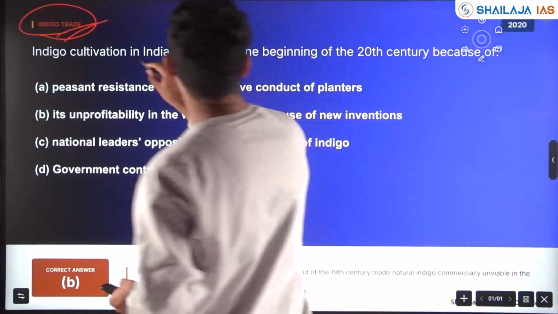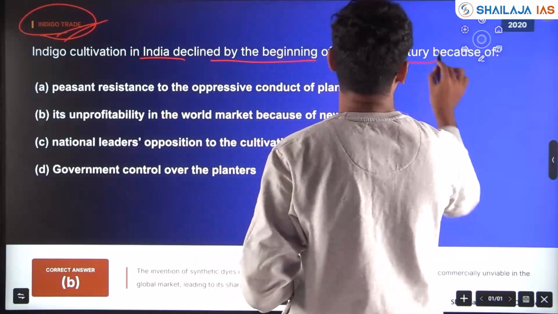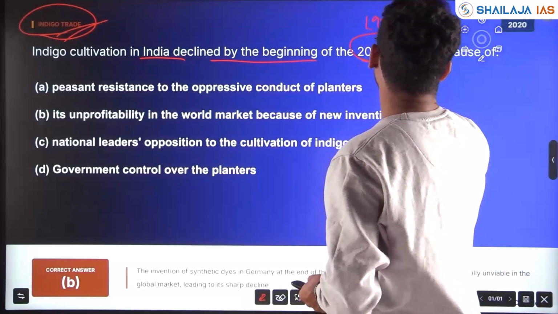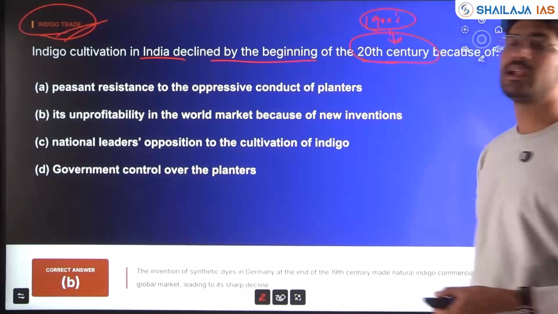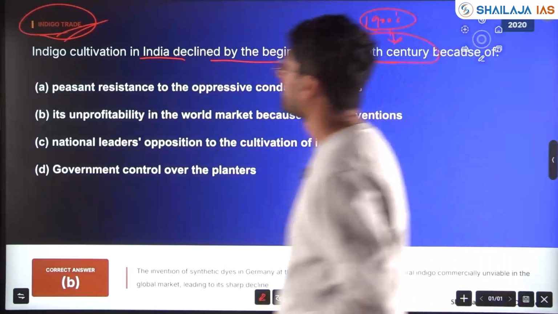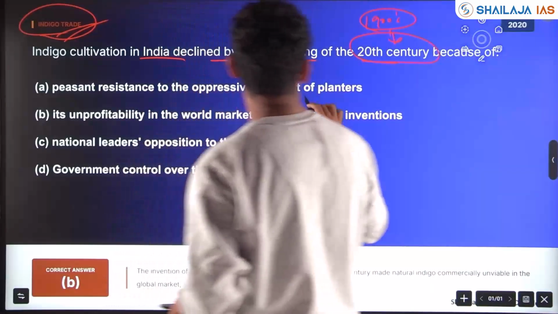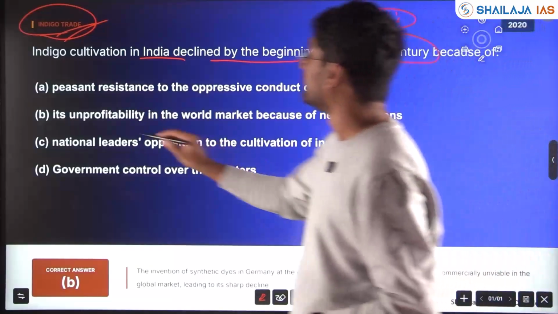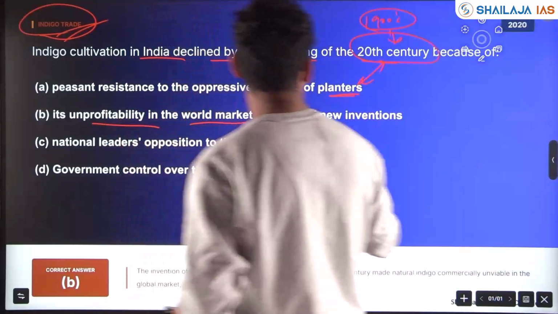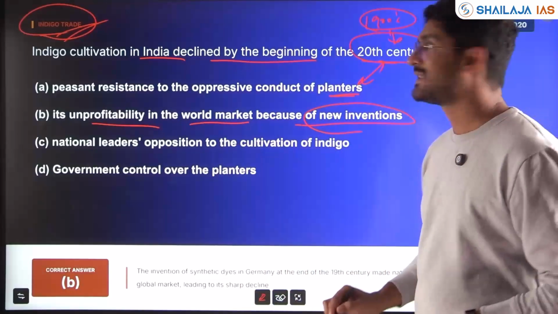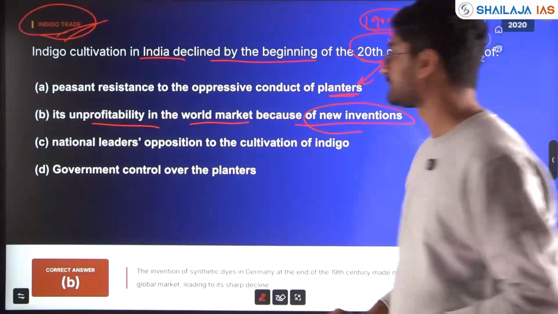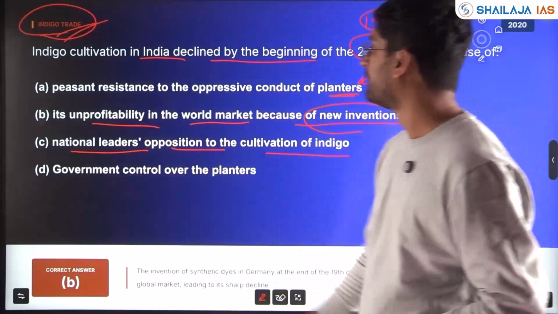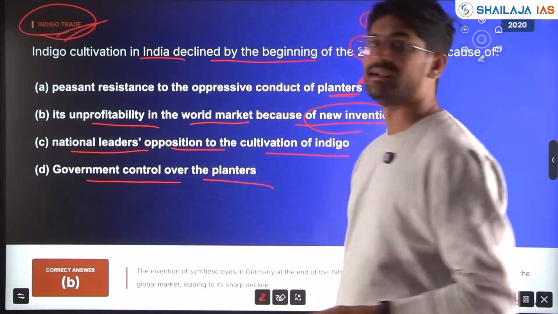Indigo cultivation in India declined by the beginning of the 20th century, that is the 1900s. The reasons: peasant resistance to the oppressive conduct of planters, and always link the timeline, its unprofitability in the world market because of new inventions. This happened in the 1900s. The nationalist leaders' opposition to the cultivation of indigo. Government control over the planters.